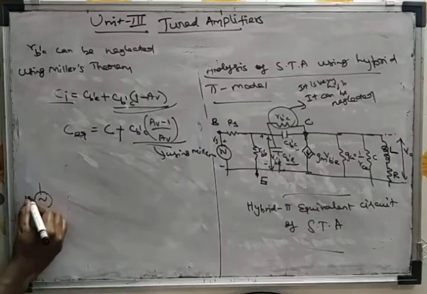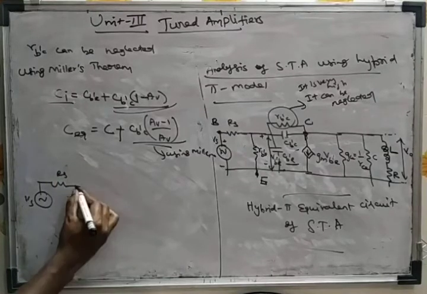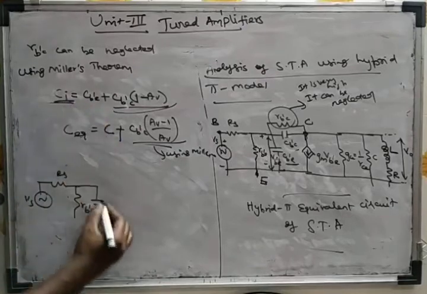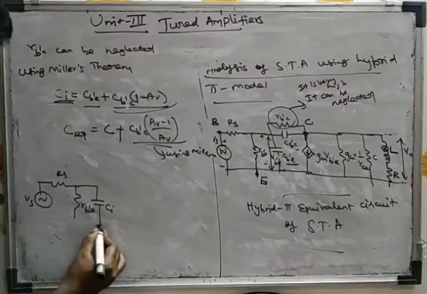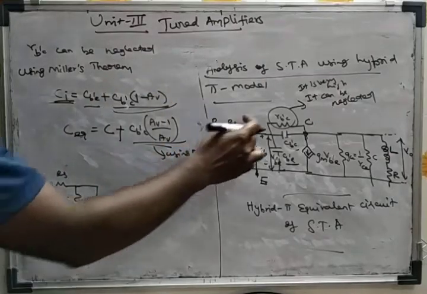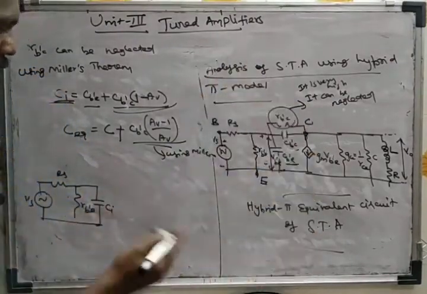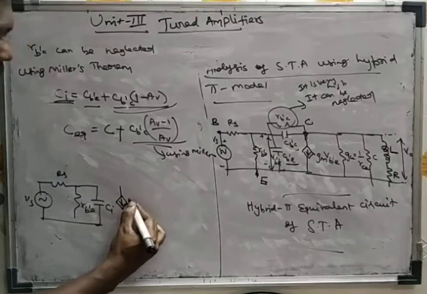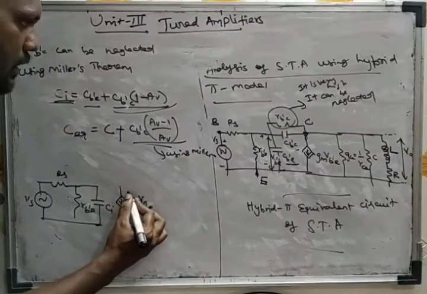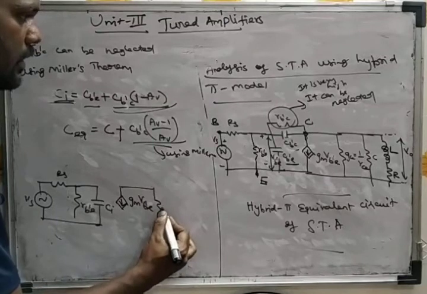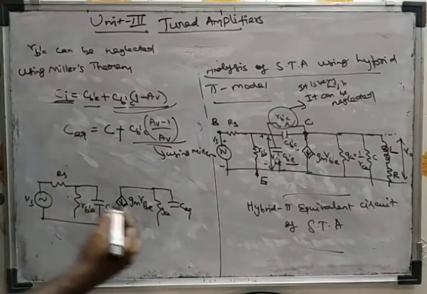Here you have Rs, and already you have RB'E. We are transferring Ci here, whose magnitude is CB'E plus CB'C into (1 minus Av). You can neglect this RB'C and transfer CB'C to the output side also. Here you have gm VB'E, and you have gce, and here you have C equivalent.